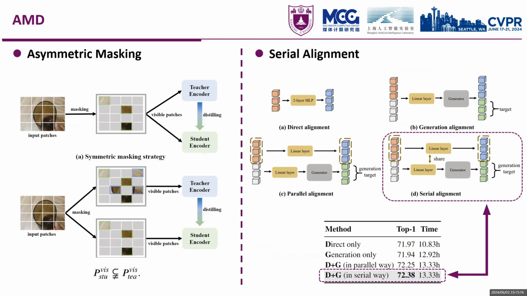And the serial alignment is a feature alignment strategy designed for the asymmetric mask, which combines direct alignment and generation alignment with a shared projection function. The first step of direct alignment is to apply the projection to the student to align the dimension of the teacher. In practice, we employ a linear layer for this purpose. Thus we obtained the student features used for direct alignment. We then serially use these features to continue with the generation feature alignment. This serial alignment can appropriately reduce the difficulty of the generation alignment task.